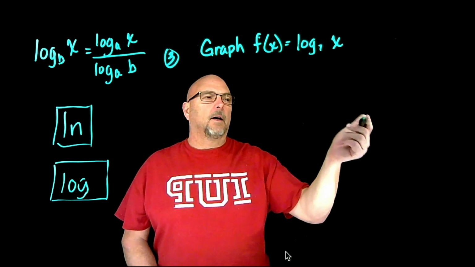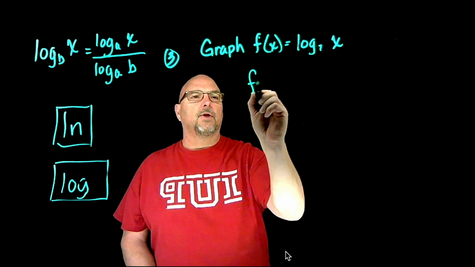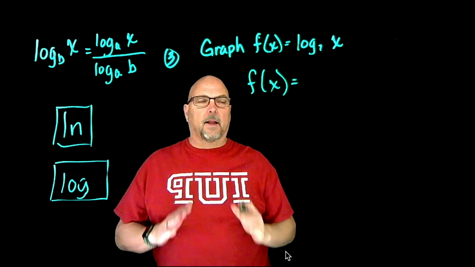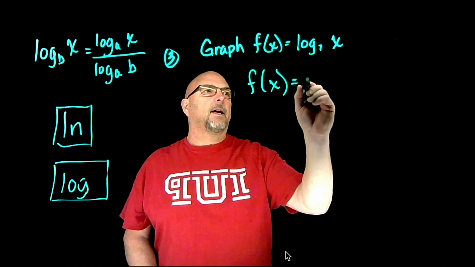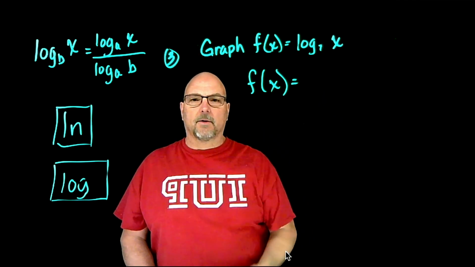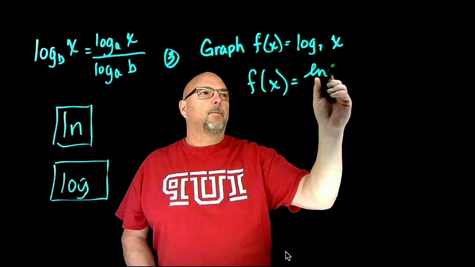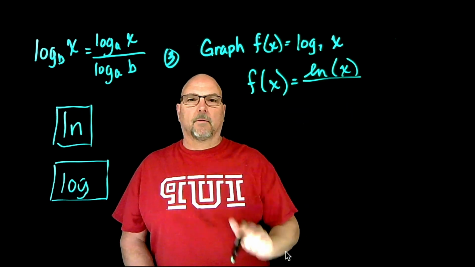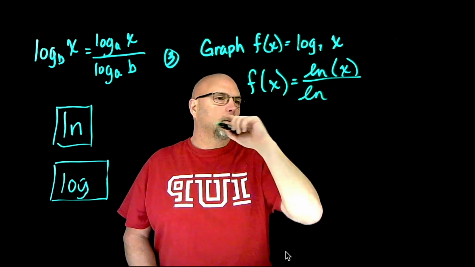We know that it's a log, so we know about what this is going to look like. But what we'd first have to do is to graph this into the graphing calculator, before they had a base change formula, is you'd say, do we want to use log or natural log? I'm partial to the natural log just because I think the button was more prominent on the calculator that I used back in high school.